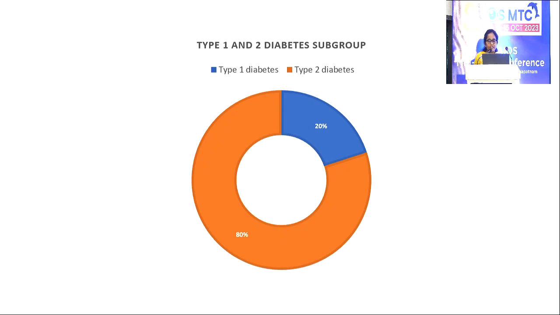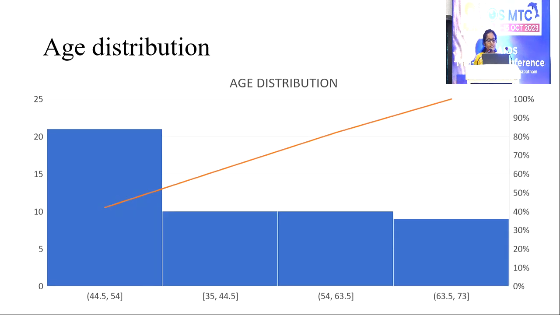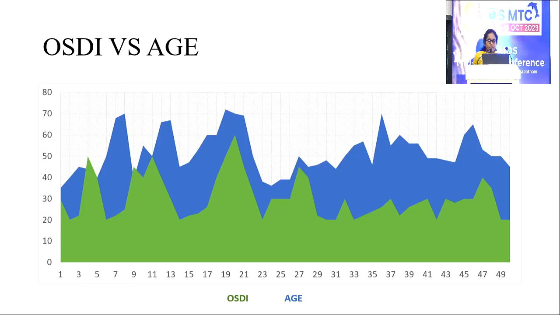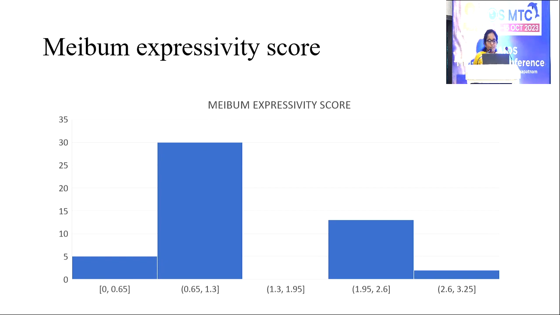This is the table. This is the graph showing type 1 and type 2 diabetes subgroup. In our study, 20% are type 1 diabetes and 80% are type 2 diabetes. This is the age distribution graph. Most of the people in our study are aged between 44 to 54 years. This is the graph showing OSDI versus age. As there is increasing age, the OSDI scores are proportionally increasing.